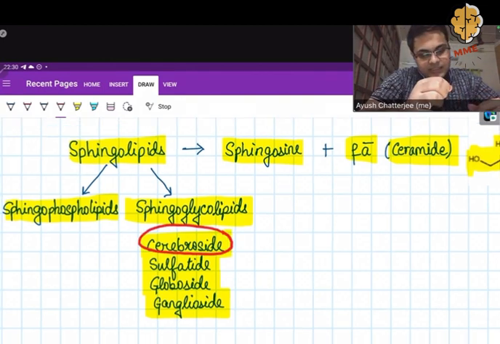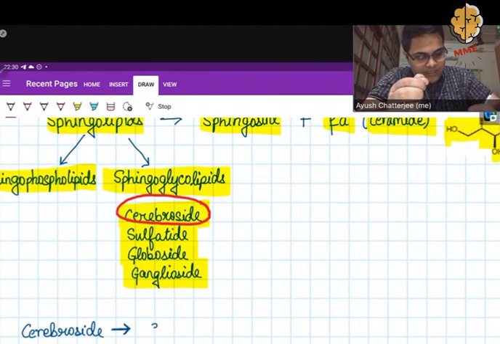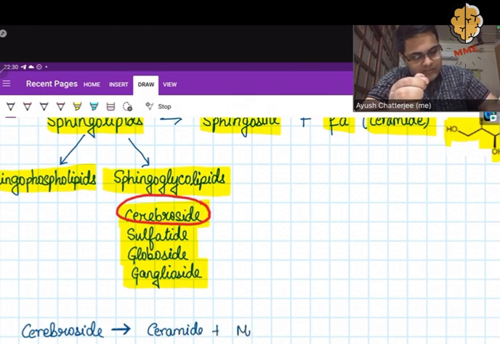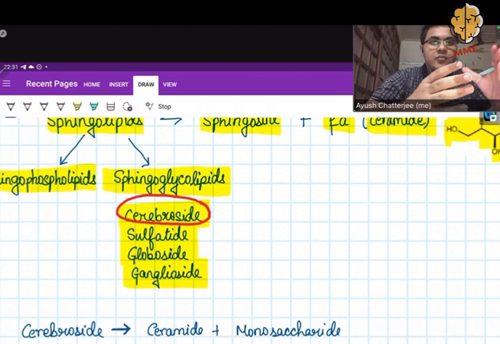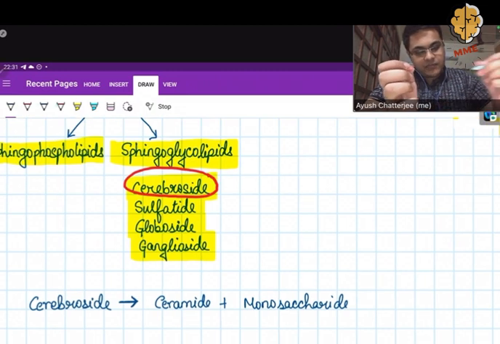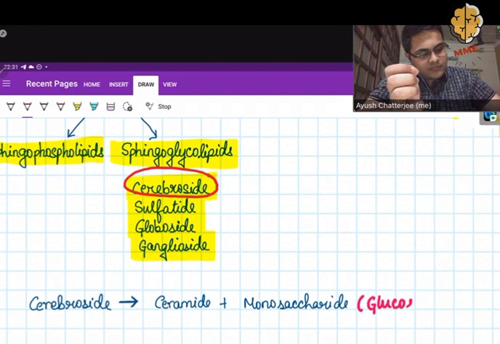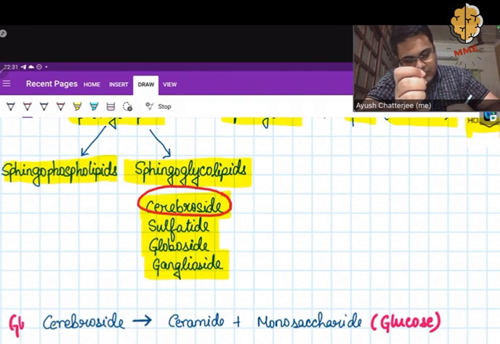So what is cerebroside? Cerebroside is nothing but ceramide plus monosaccharide. So we are adding an additional monosaccharide group to the core structure, that is ceramide, to get cerebroside. Now if the monosaccharide is glucose, then the cerebroside will be known as glucocerebroside.